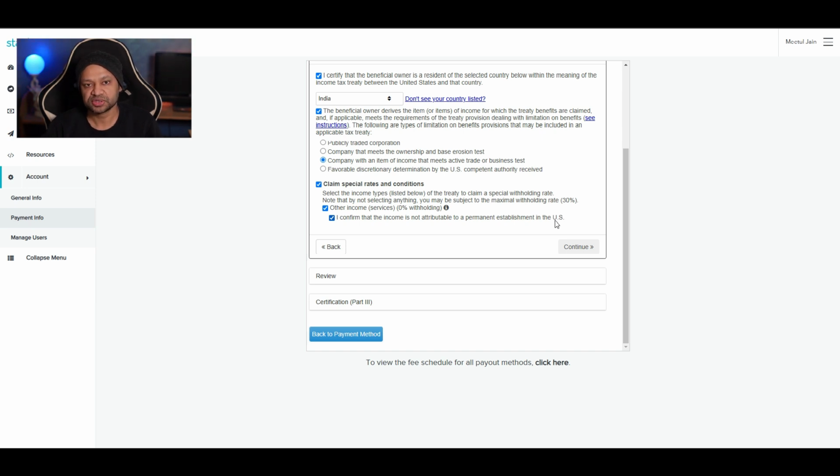However, it is possible that your platform may give you a PDF to fill in. In that case, you have to find these boxes, you have to tick these boxes and you will find a text box, where it will ask you the amount that you want withheld in the United States. So it could be between 0 to 15%, depending on what your business is. In my case, and in this platform's case, this is supposed to be 0%. Therefore, I have ticked this. However, in some cases, this could be 15%.